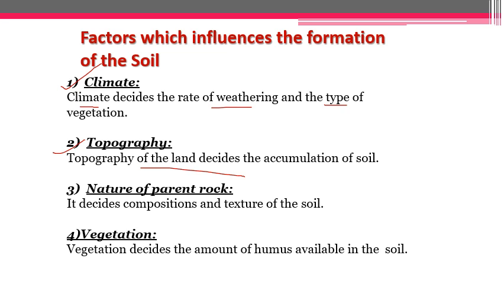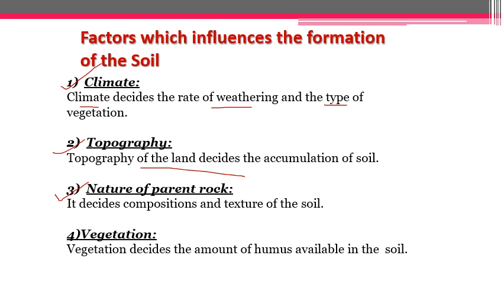So accumulation is also determined by the kind of topography we have. Nature of parent rock: the composition of the soil also depends on the kind of rock we had in terms of our unaltered bedrock, means the hardest rock which we had, which is the R category of the soil profile. It only determines the composition of the soil.